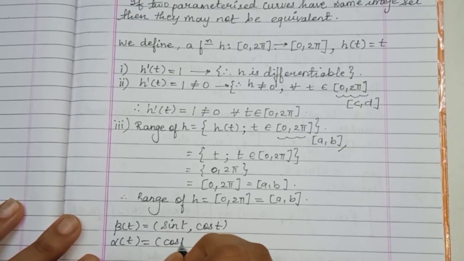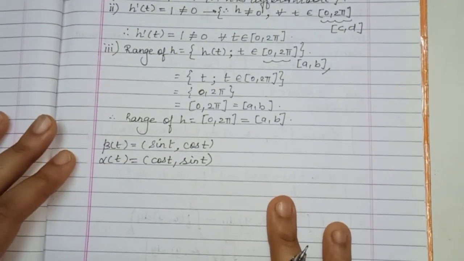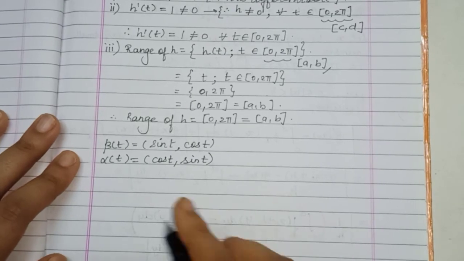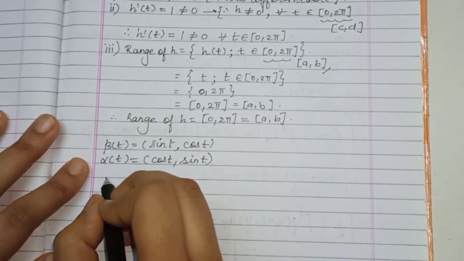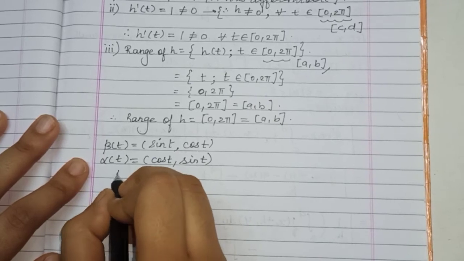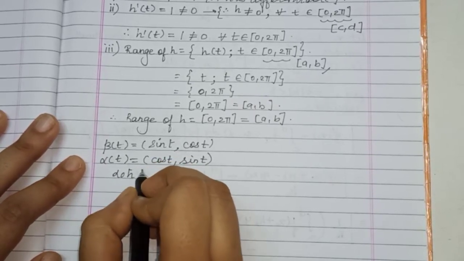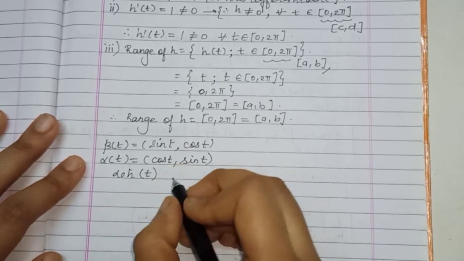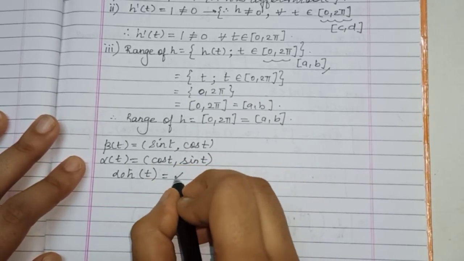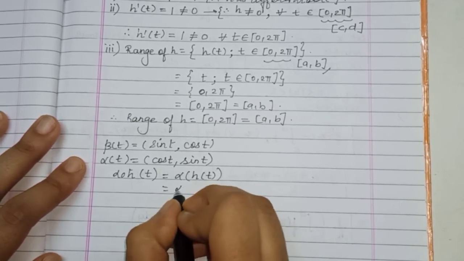So alpha of t was cos t comma sin t. Now what is the right hand side? That is alpha composite h of t. We have to find the value of this term first. So we will write alpha composite h of t. How can we rewrite this? Alpha bracket h bracket t, second bracket complete.